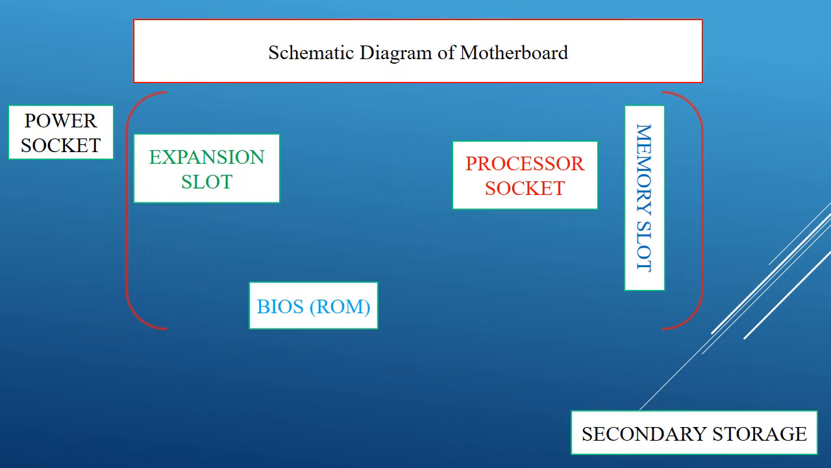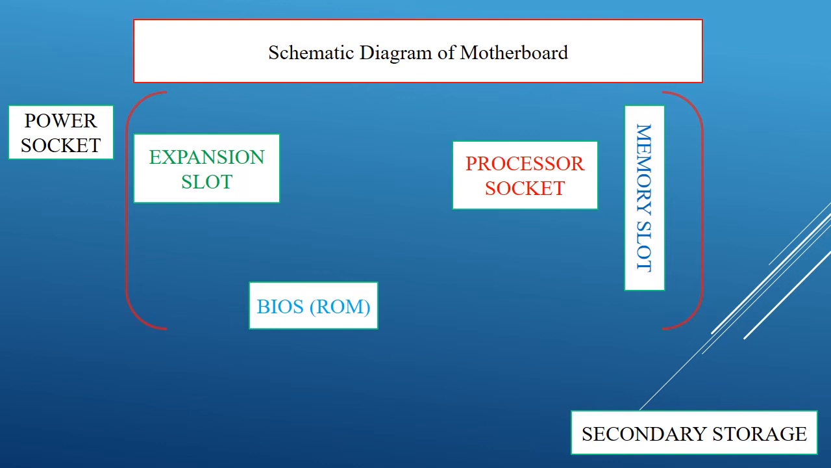Next is the schematic diagram of the motherboard. In the motherboard there are four major components. One is the processor socket. In the processor socket only the processor, the CPU, will be there. Next to the processor socket there will be the memory slot. In the memory slot only the RAM, that is the main memory, will be there. Next is the BIOS, the ROM. The BIOS program will be in the ROM memory. And then the expansion slot. So these four are the main components of the motherboard.